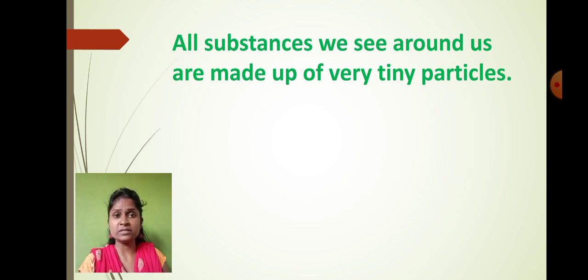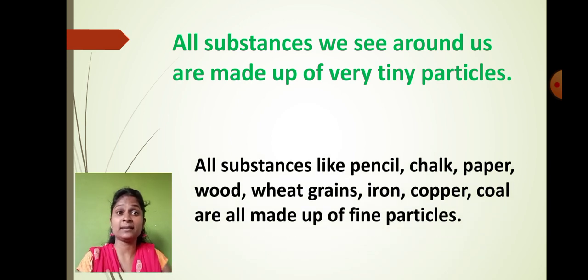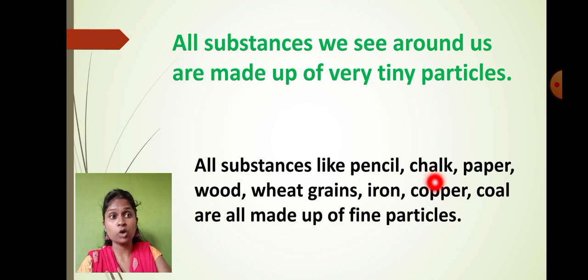For example, pencil, chalk, paper, wood, wheat grains, iron, copper, coal, they all are made up of fine particles. And if you remember, the discovery of this fine particle was made by the scientist called Kanad Maharshi. I told you that.